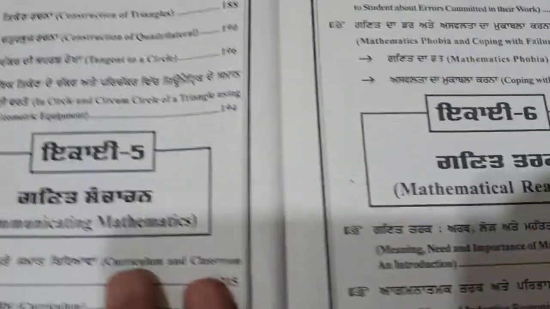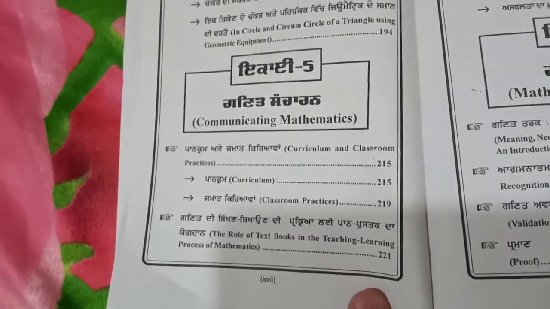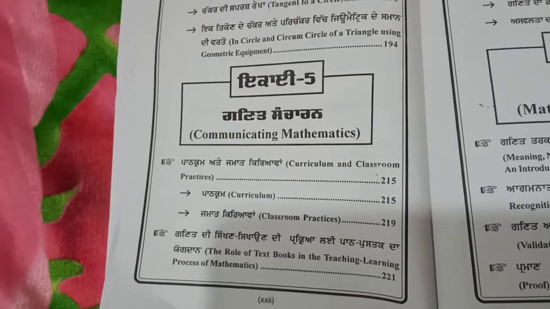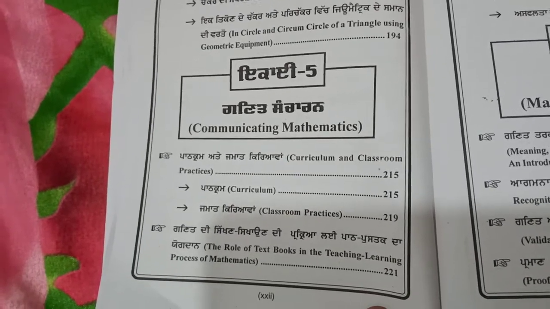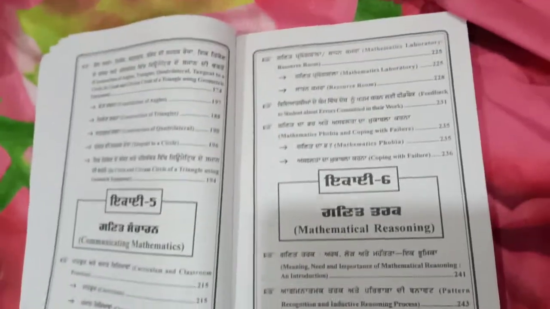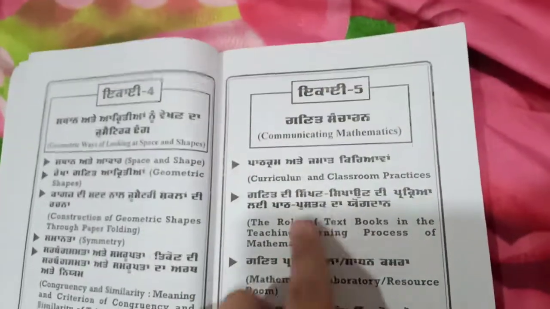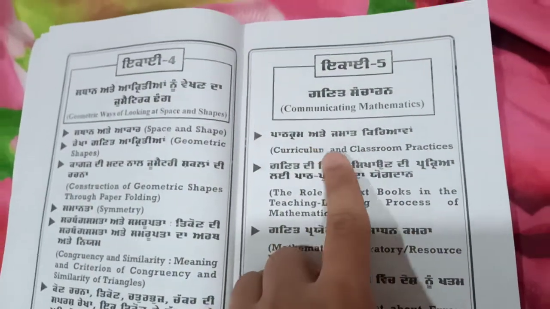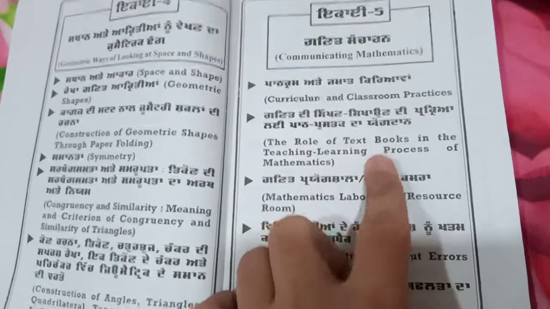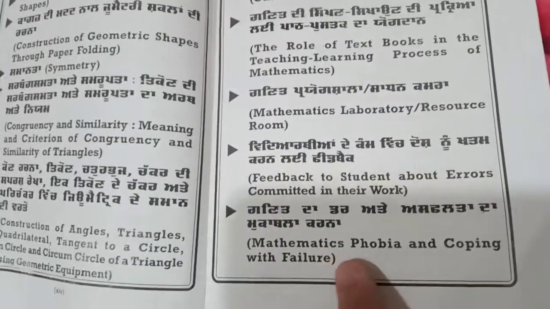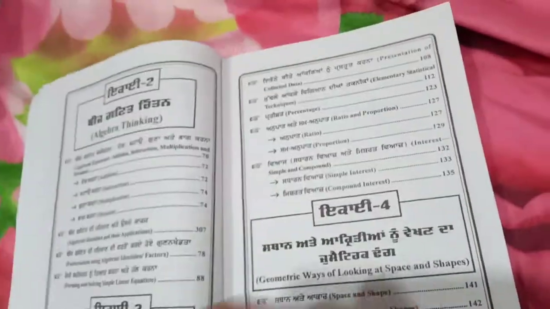Page numbers are mentioned in front of contents and given in both English and Punjabi language to make it comfortable for both kinds of readers to easily understand this book. Now Unit 5 communicating mathematics, curriculum, classroom practices, role of textbooks, till mathematics phobia and coping with failure. So Unit 5 is also very clear.